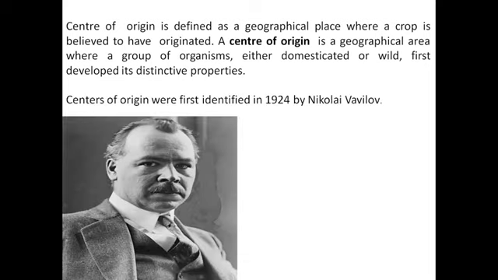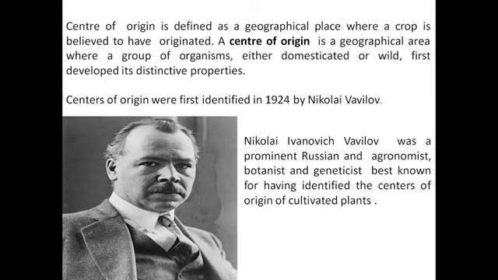Centers of origin were identified in 1924 by an agronomist and botanist we call Nikolai Vavilov. Nikolai Ivanovich Vavilov was a prominent Russian agronomist, botanist and geneticist, best known for having identified the centers of origin of cultivated plants.